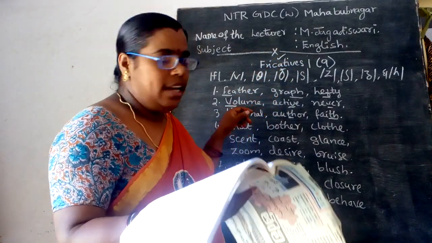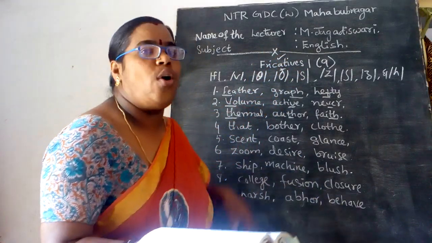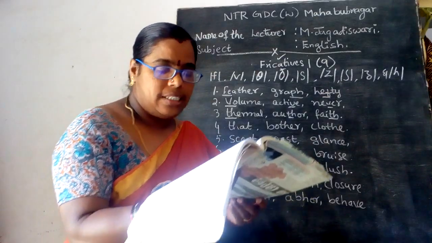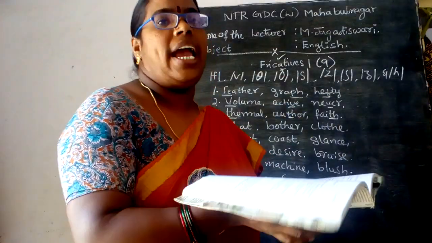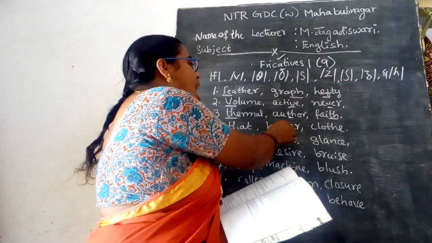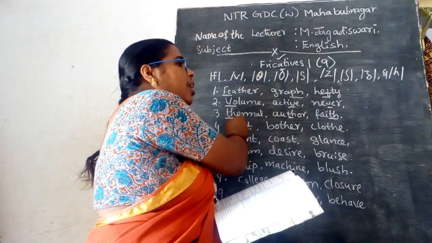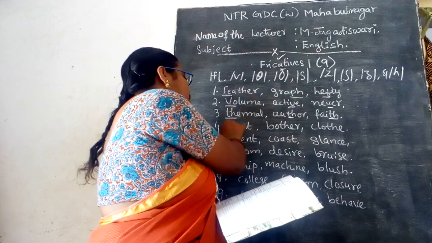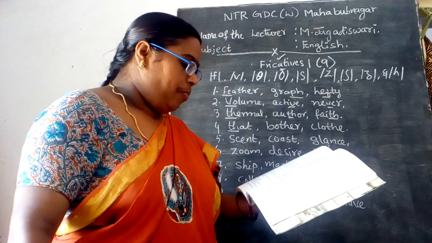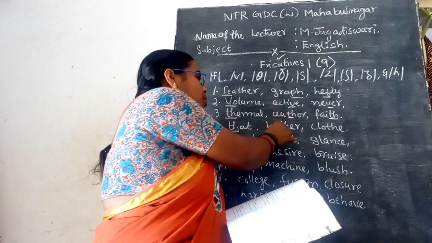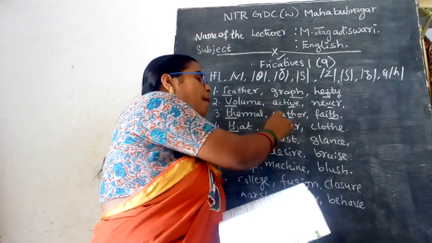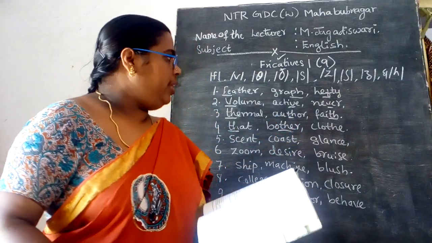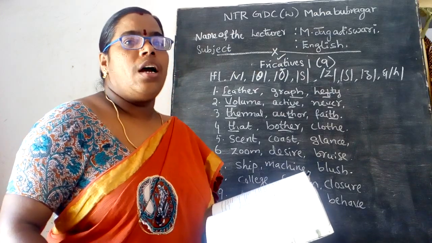So finally we come to the fourth sound, that is the voiced TH: that, T-H-A-T, thermal, the th is coming here, that. Then bother. Don't say bother without the sound, say bother. Then the third one is cloth.